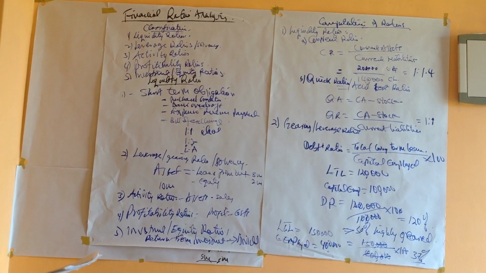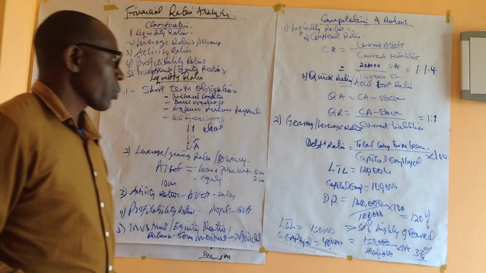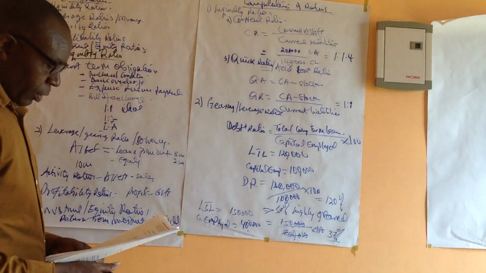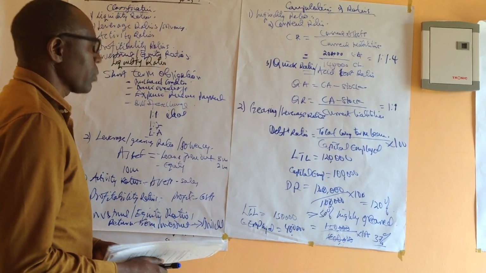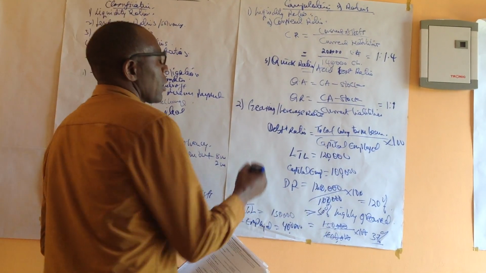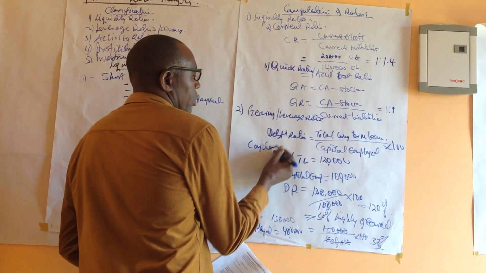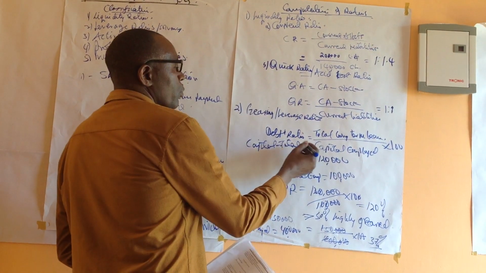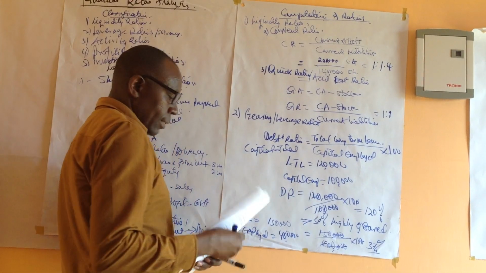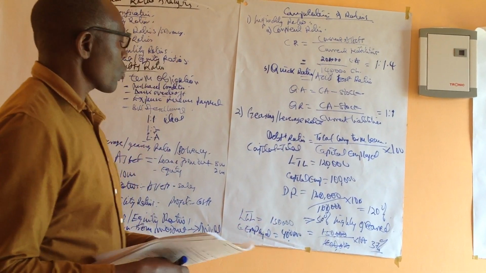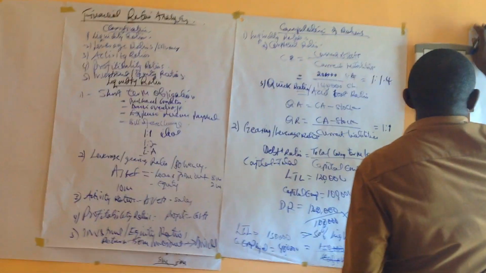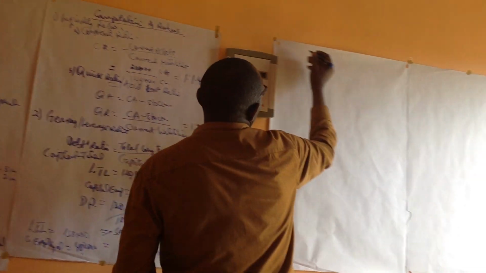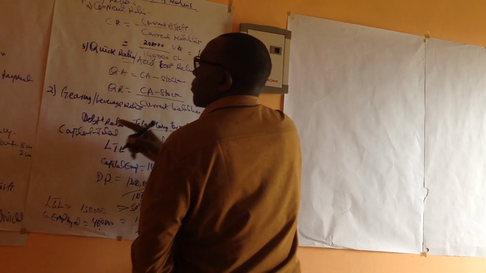That's the total capital gearing ratio. Now we look at the equity ratio, what belongs to the owner. That's under the same gearing ratio.